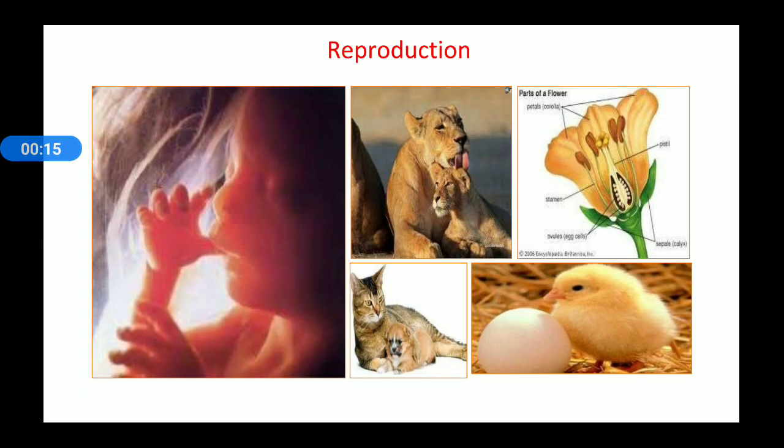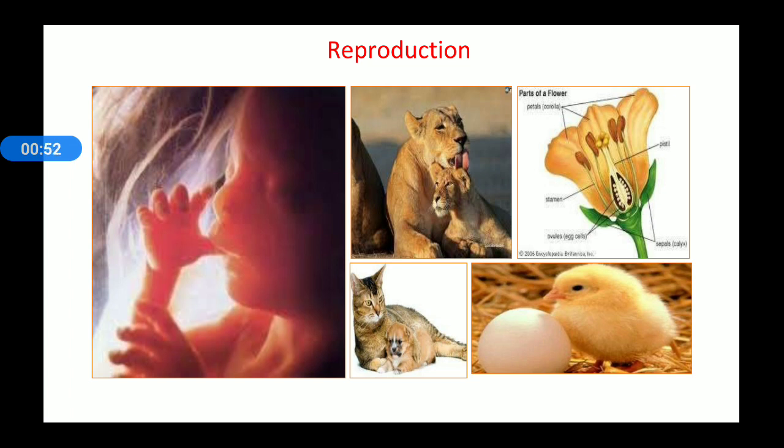Now, what is reproduction, or how can we define the process of reproduction? Reproduction is a biological process by which an organism gives birth to a young one which is similar to itself. Means reproduction is a process by which an organism gives birth to a young one, or you can use the word offspring, and the young one that is produced is similar to its parent.